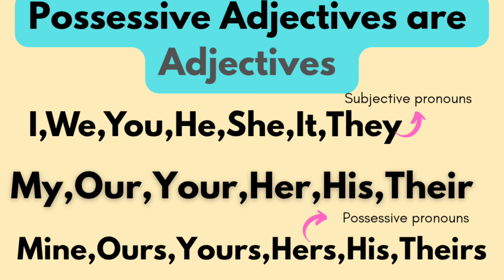Generally, in personal pronouns, there are four categories: subjective pronouns, objective pronouns, possessive adjectives, and possessive pronouns. So I'm going to focus on possessive adjectives because the video is all about adjectives. That's why I'll be giving examples and explanation of how they are used as adjectives. We'll see examples to understand the concept. Remember, my, our, your, her, his, their. These are all possessive adjectives. They are used before nouns or pronouns. Okay, we'll see examples.